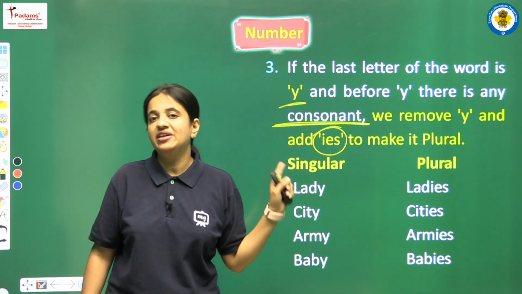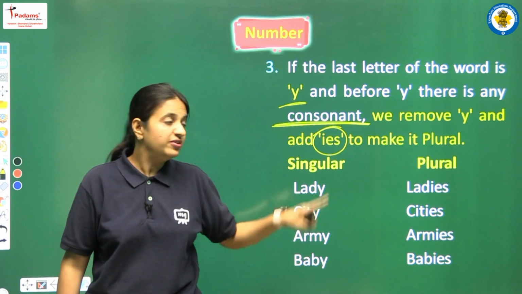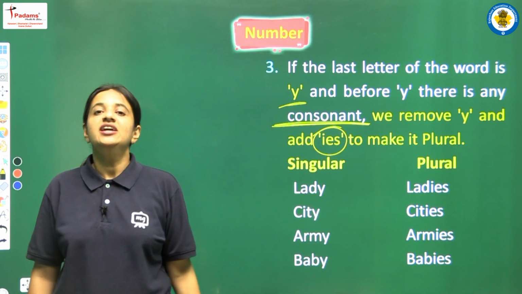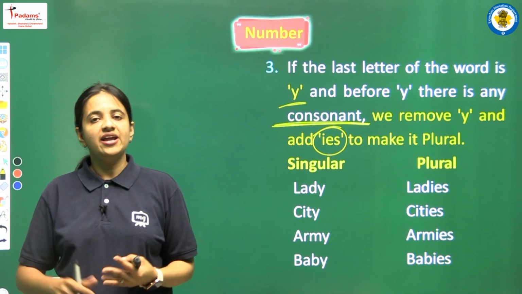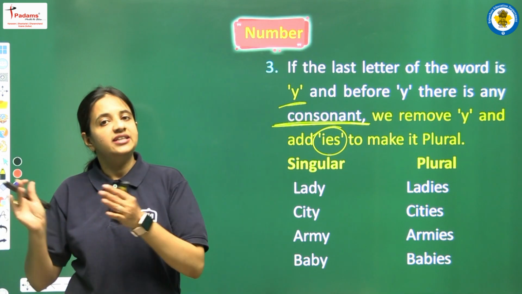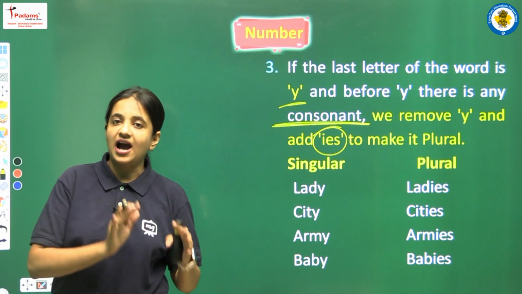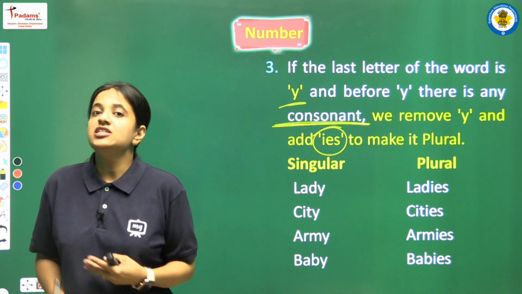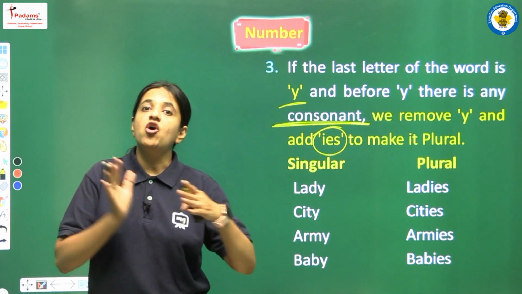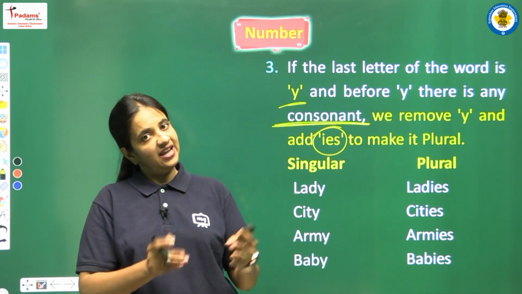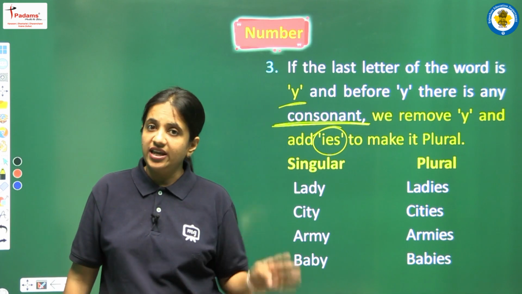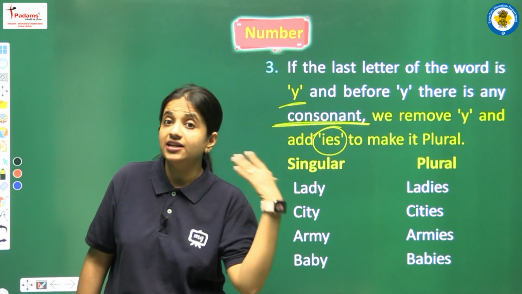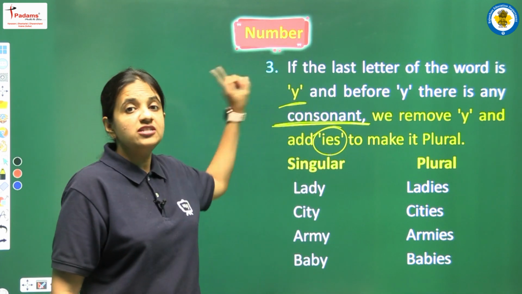So now students, I am very sure that you are all aware of what the term consonant means. In our English alphabet, we have 5 vowels. They are A, E, I, O and U. These 5 letters are known as vowels, and all the other alphabets are known as consonants.